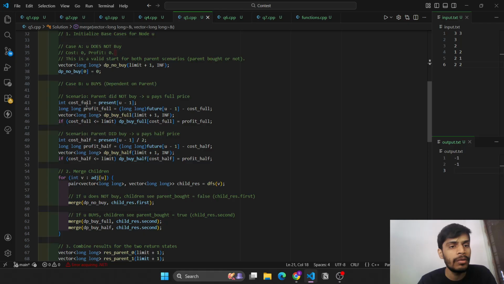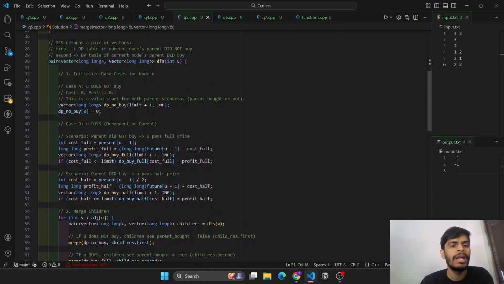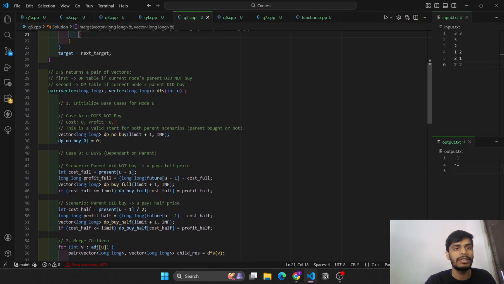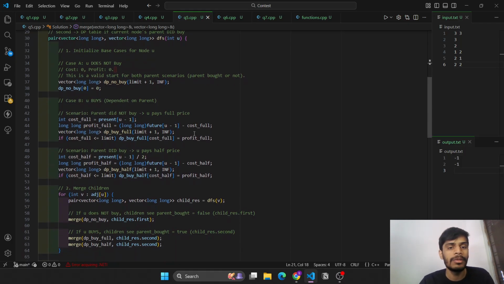So the cost full will be present of u minus 1, since u and v are all 1-based, and to access the cost of u, it will be present at index u minus 1. Hence the profit full will be future of that particular stock minus current cost. And hence we'll be updating this DP full: if the cost is still less than or equal to the limit, then it will be simply the profit.